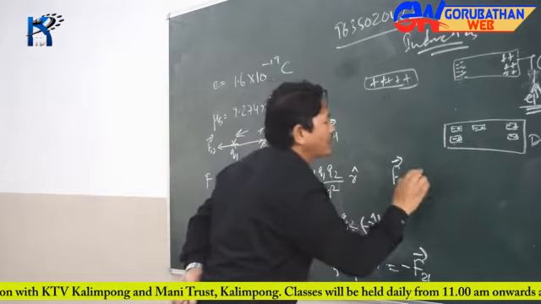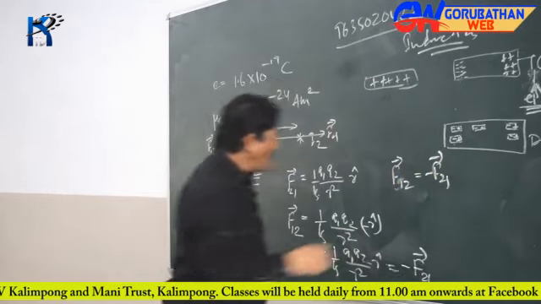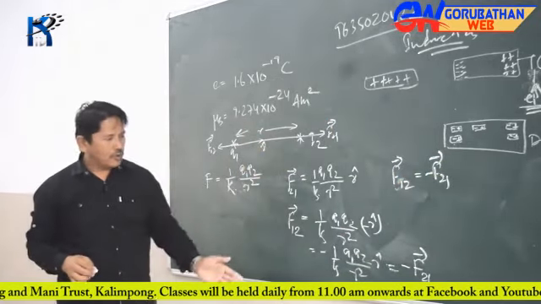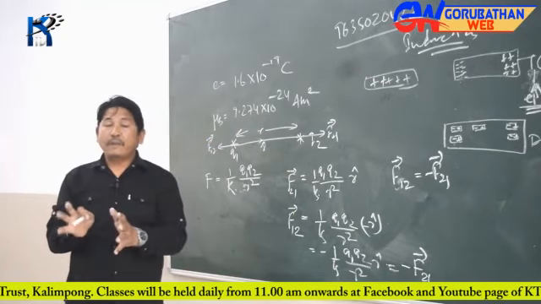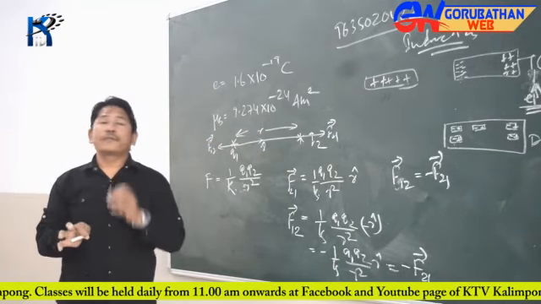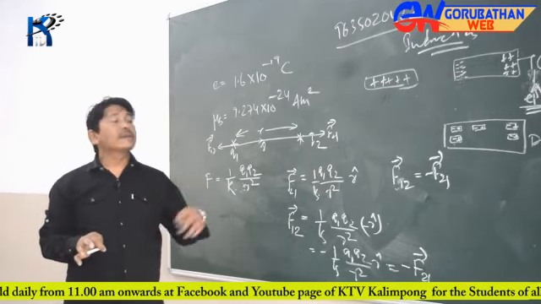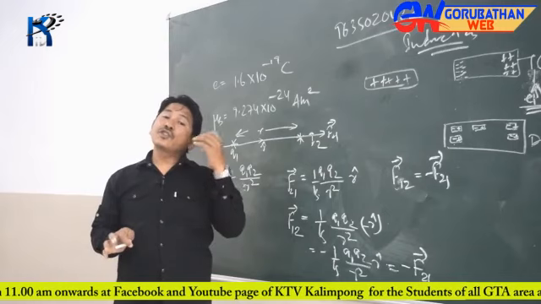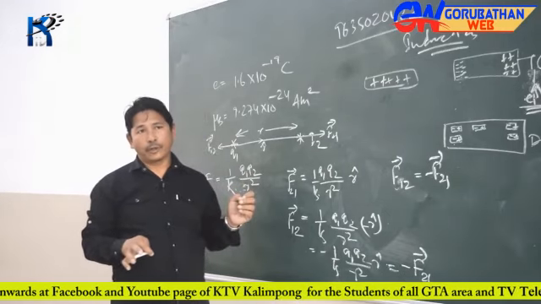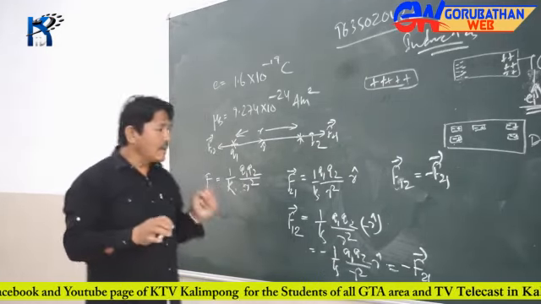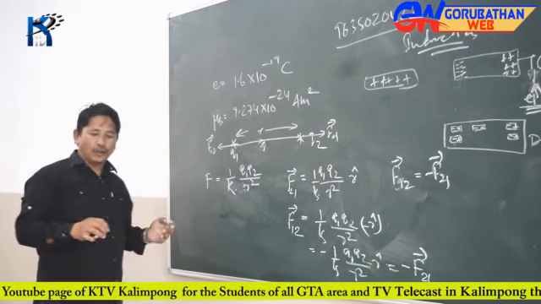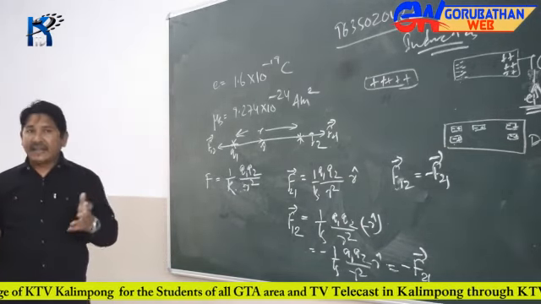So F12 is equal to minus F21. Though I have taken a vectorial approach here, I suggest that whenever you deal with numerical problems based on force or even intensity, consider direction; it is much better compared to the vectorial approach in that case. Is that okay? Alright, we will push on next to the topic called intensity.